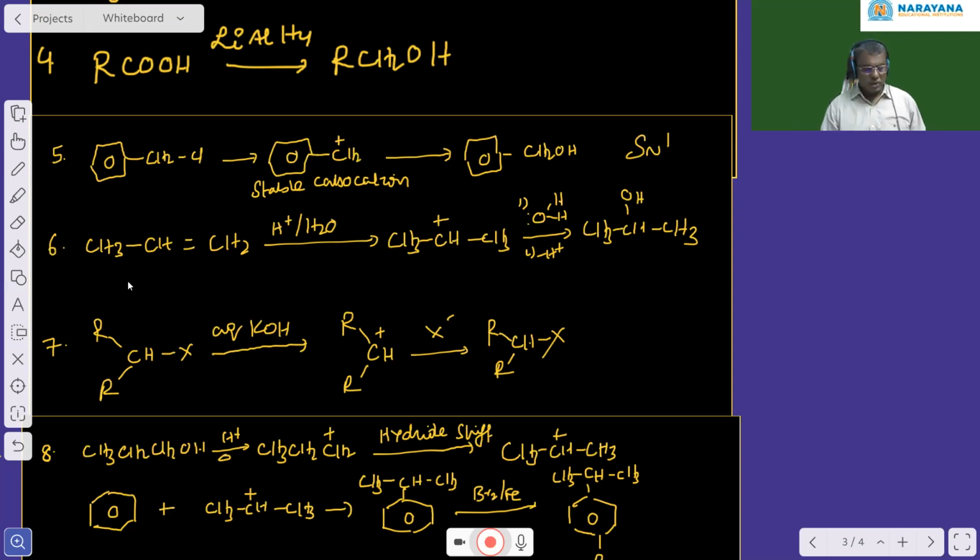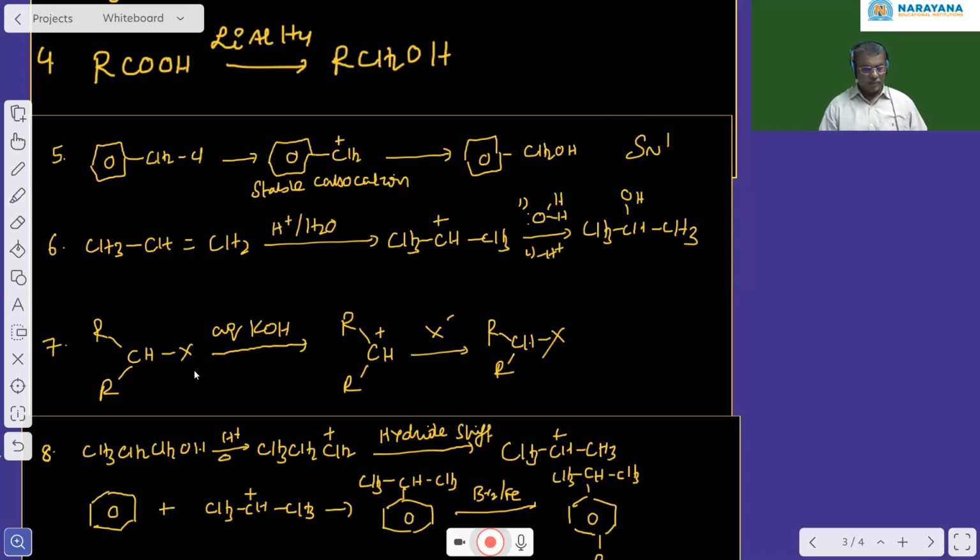Next. Question number 6. Propene when treated with H plus in presence of H2O, what is the major product formed? In the first step, protonation takes place. When protonation takes place, the major product is a secondary carbocation. See, the electromeric effect takes place in such a way that the formed carbocation is the major carbocation, which is attacked by the water as a nucleophile, and which on deprotonation gives a secondary alcohol. So the second option is the correct option.